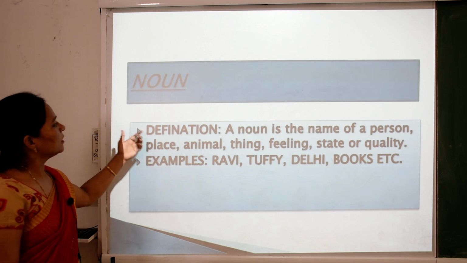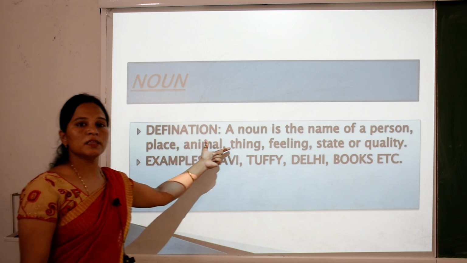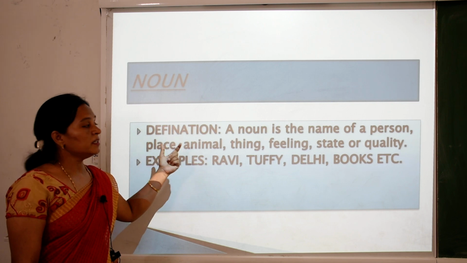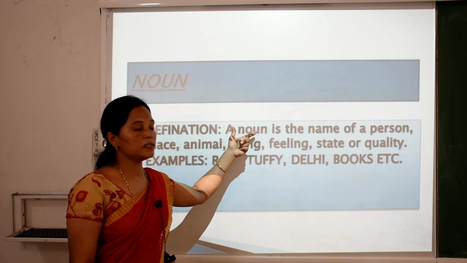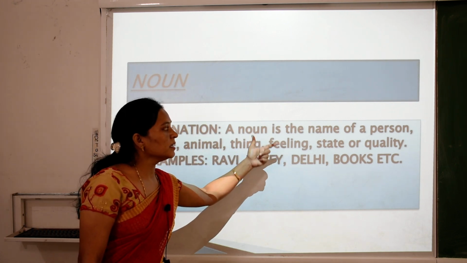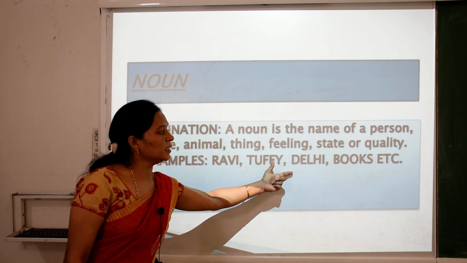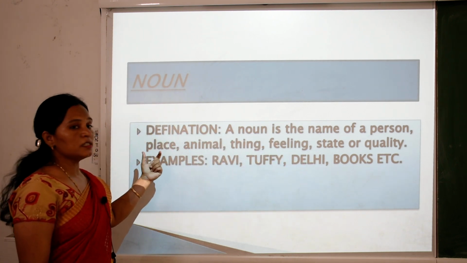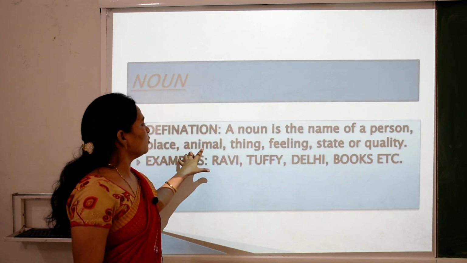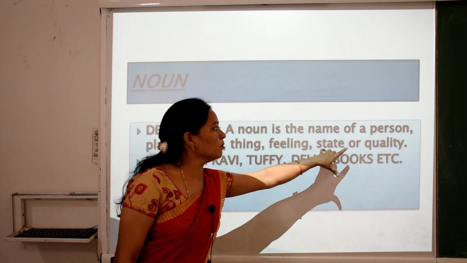What is noun? A noun is the name of a person, place, animal, thing, feeling, state or quality. I repeat this definition. For example, Ravi, Tuffy, Delhi, books, etc. So what is noun, children? Name of a place, name of a person, name of an animal, name of a thing, name of a feeling, name of a state or name of a quality.